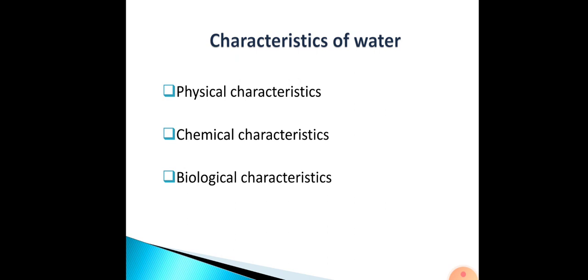Now, like I told you, pure water is a chemical compound that contains 2 hydrogen atoms and 1 oxygen atom. However, pure water is not available in nature. There may be some minerals usually present in water, like iron, calcium, magnesium, fluorine, etc. The presence of these minerals in very small amounts is actually useful for human consumption.